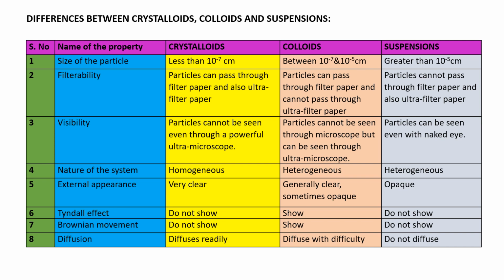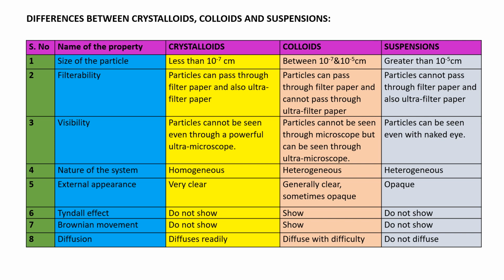Next, the third property is visibility. The particles of crystalloids cannot be seen even with a powerful ultra microscope, because the size of the particle is very, very small. Colloid particles cannot be seen through a microscope, but they can be seen using an ultra microscope. Suspension particles can be seen even with the naked eye.